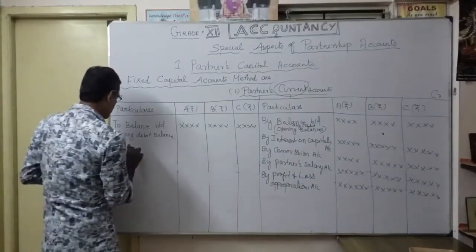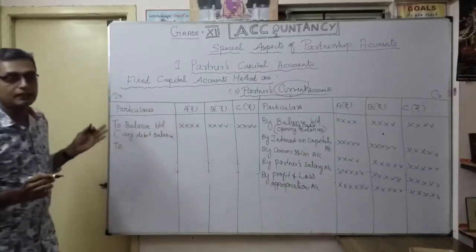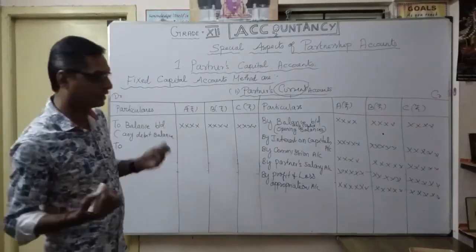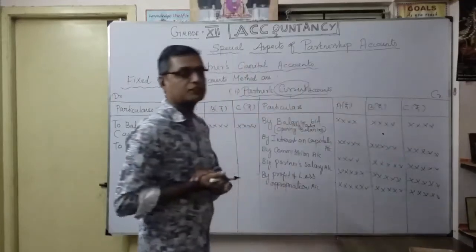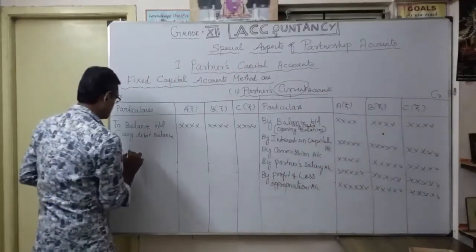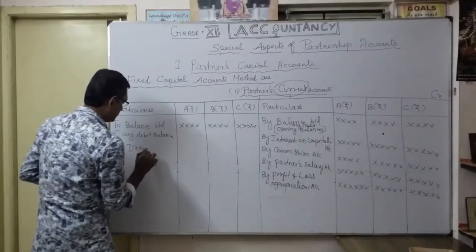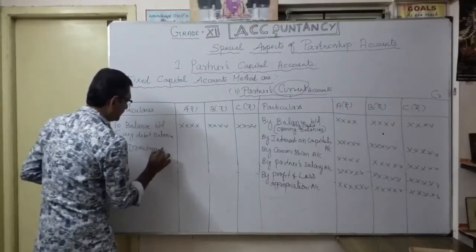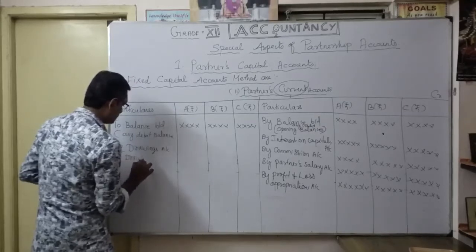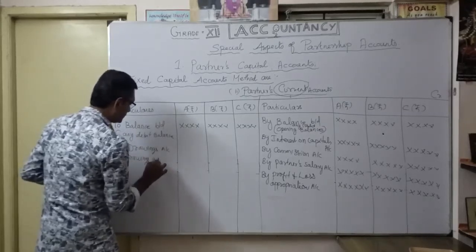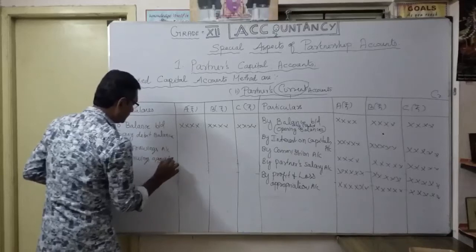Thereafter, it's very important, we are going to show here any partners' drawings, isn't it? So the drawings you want to show here, drawings account, maybe drawings against profit.